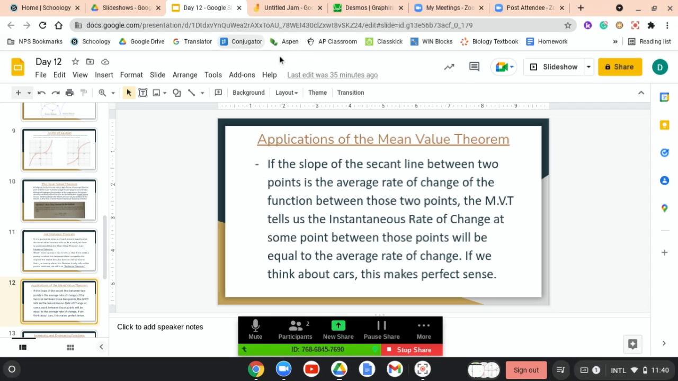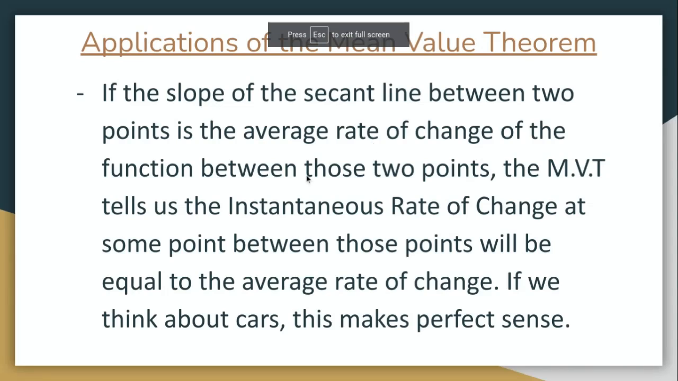Cool. And yet again, the mean value theorem tells us that the instantaneous rate of change at some point between those 2 points will be equal to the average rate of change. If you think about cars, this makes perfect sense. That's what I just outlined. We feeling good?